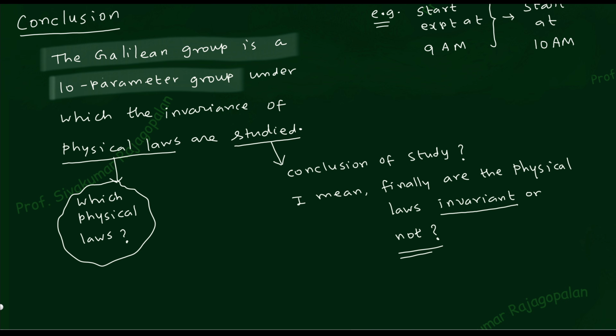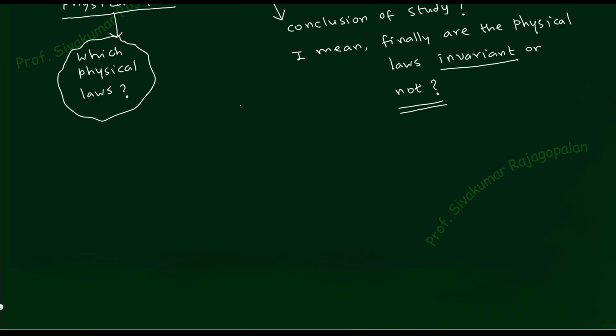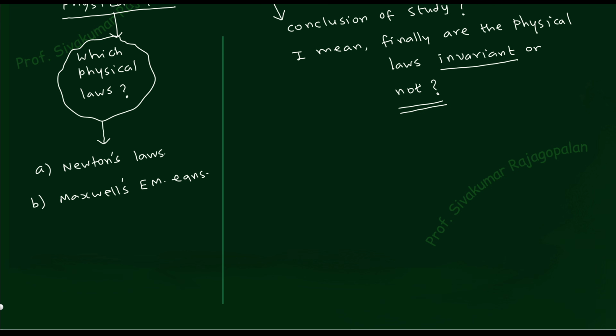Okay, let me finish this and come. Okay, the first one I will put A. The first one, A, is Newton's laws, because you started with the Galilean transformation, and the second one would be Maxwell's equations that gave the troubles. So Newton's laws are fine, we are not having any trouble with that. But Maxwell's electromagnetic equations gave trouble. So I will write that information on the right hand side. So I will split the board into two parts so that the confusion will not be there.